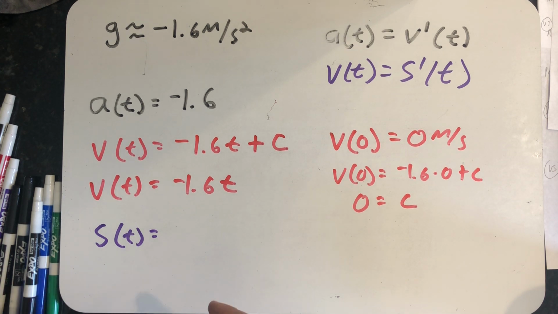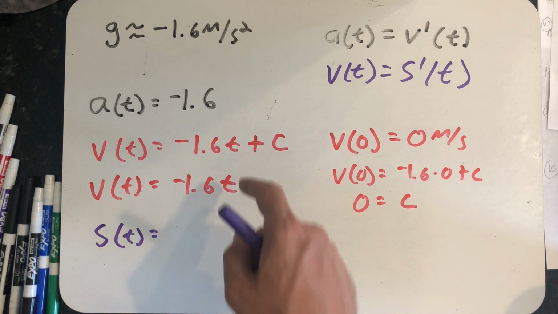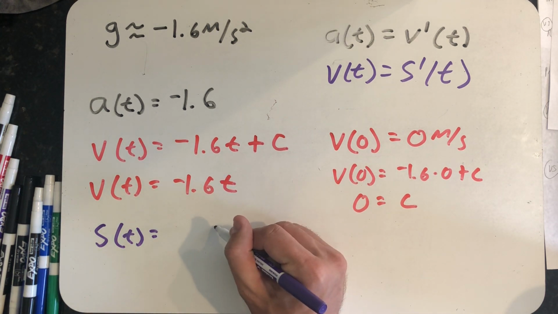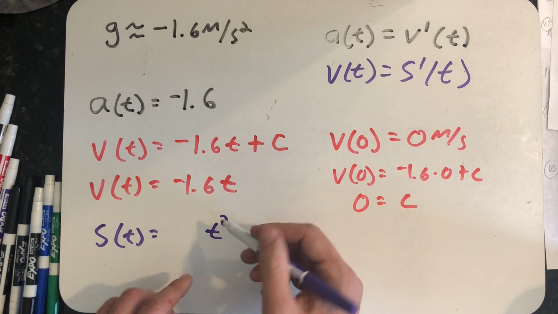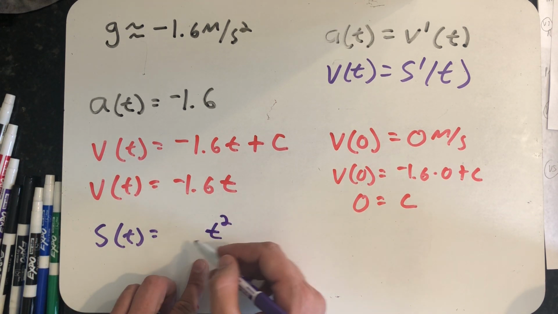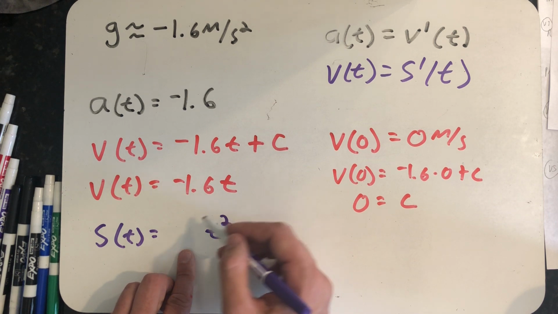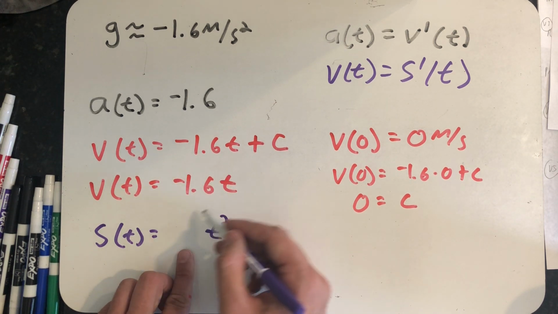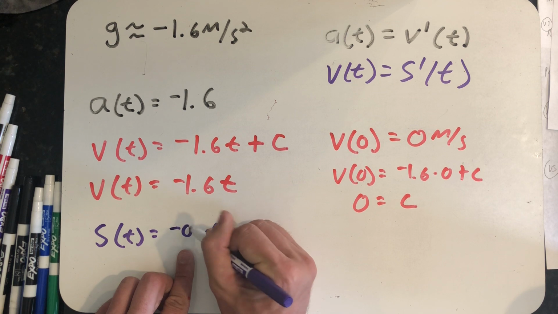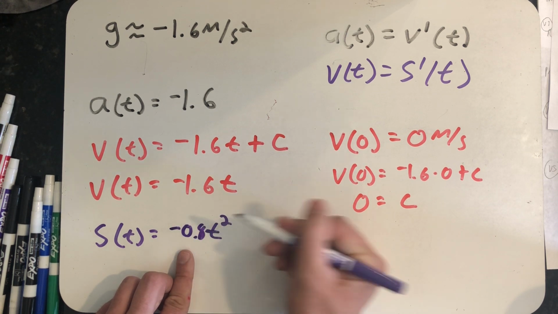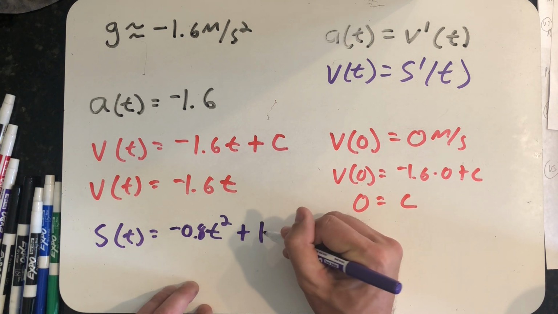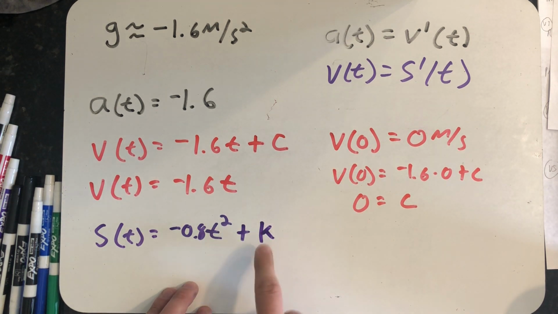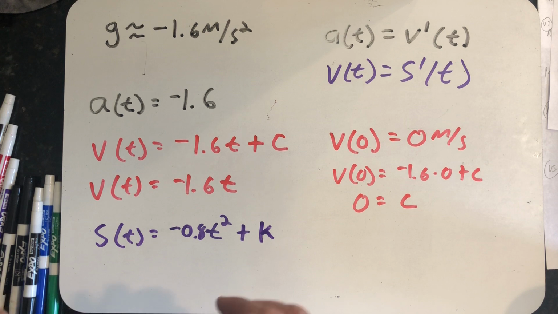Okay, when I think about functions whose derivatives are t to the first, I think I need a t squared. And just imagine working backwards. If I take a derivative, I would have 2 times t to the first. Well, I need 2 times something to be equal to minus 1.6, so I'm going to say that's minus 0.8 t squared plus some constant, because all of the functions with this derivative differ by at most a constant.